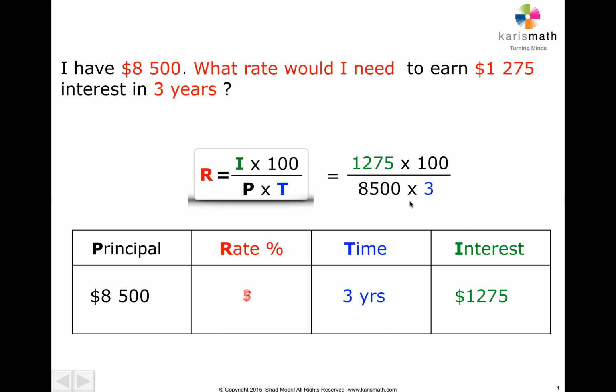You simplify this whole thing and the answer will come to 5. That's 5%. If you earned interest at the rate of 5% a year, then in 3 years, this is what you would earn, at 5% per annum.